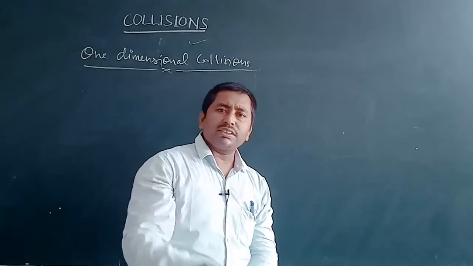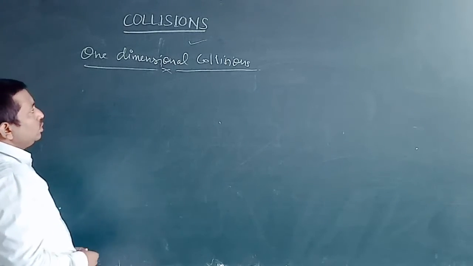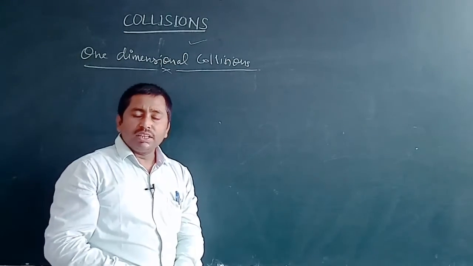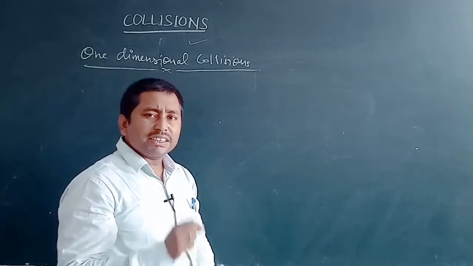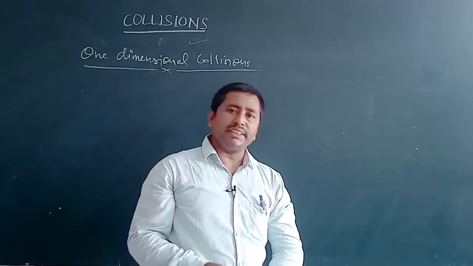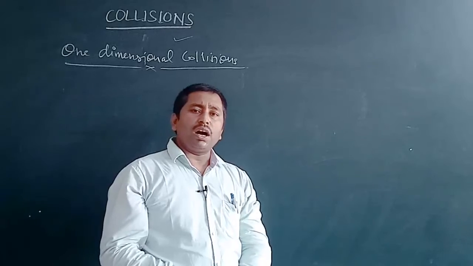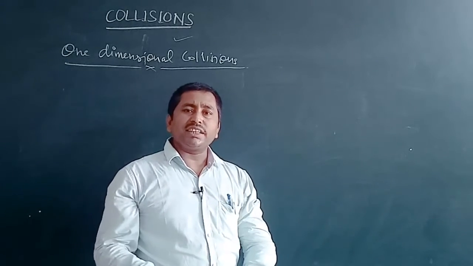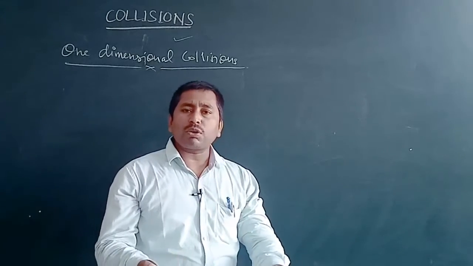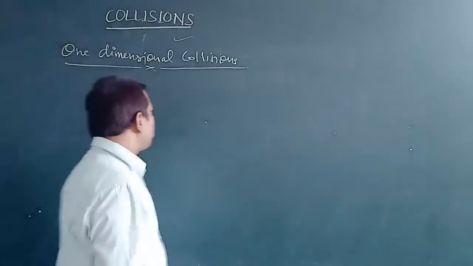So let us first study the collision in one dimension. For discussing the collision, let us know what is conserved during the collision. One important thing is that the momentum of all the objects colliding with each other is always conserved. It means the total momentum before the collision is always equal to the total momentum after the collision.